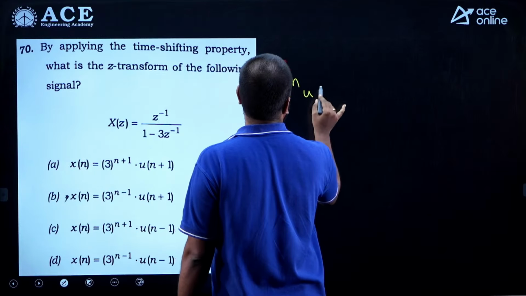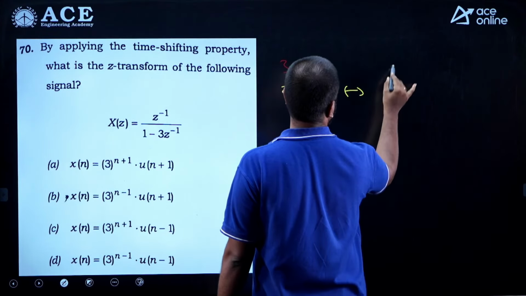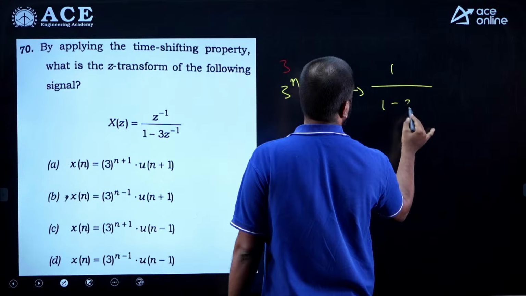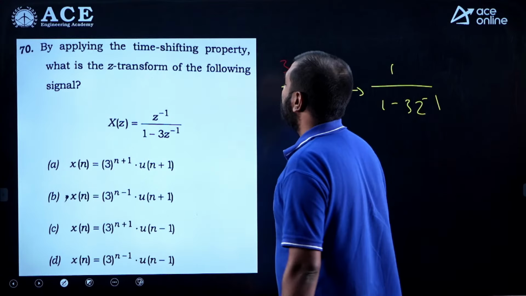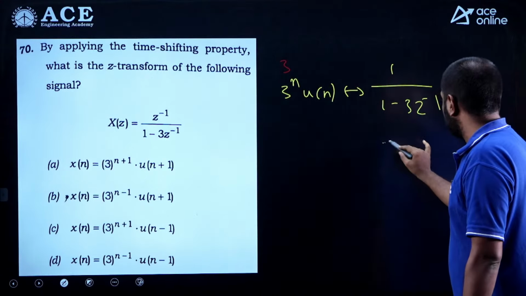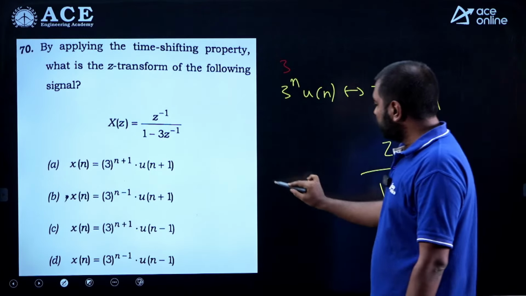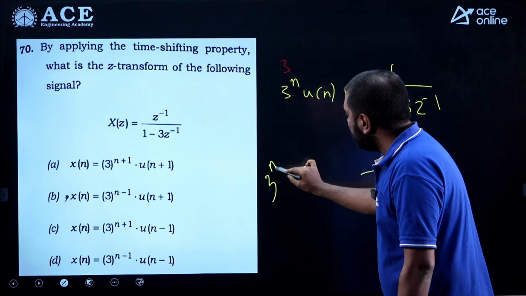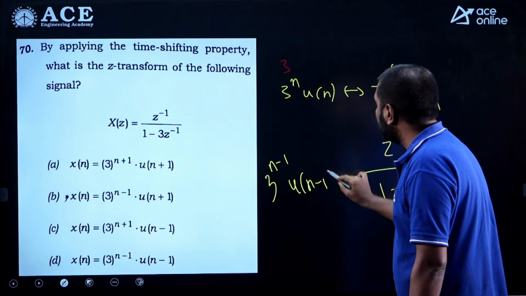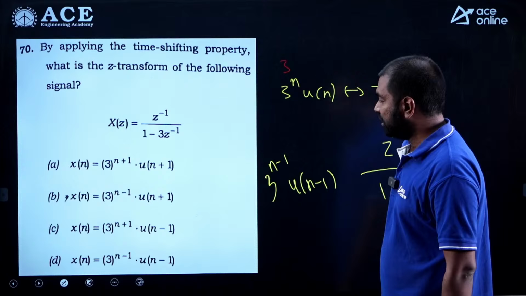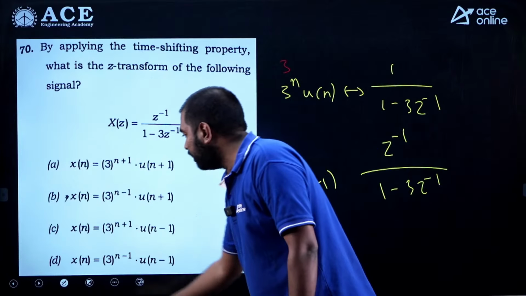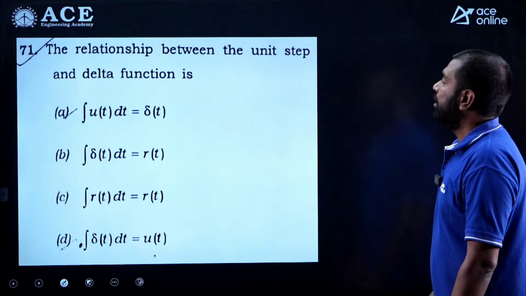3 power n u of n. So what's the z transform of this? 1 by 1 minus 3 z power minus 1. But I see a z power minus 1 there. So z power minus 1 here indicates that there is a shift in the time domain. So this should be like 3 power n minus 1 u of n minus 1. So do we have such options like that? 3 power n minus 1 u of n minus 1, which is option D.